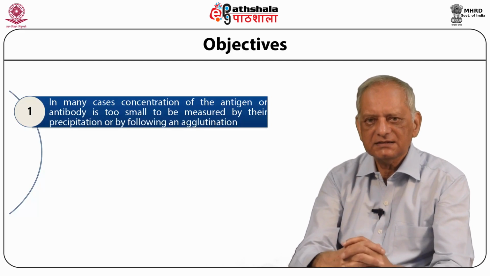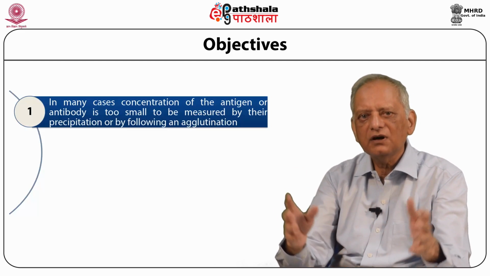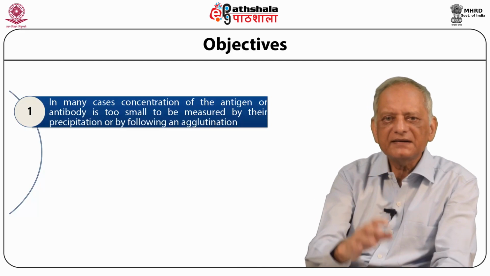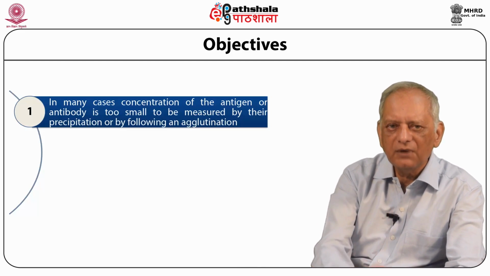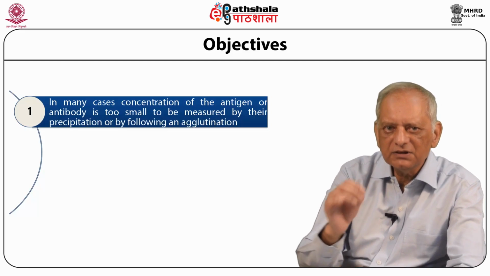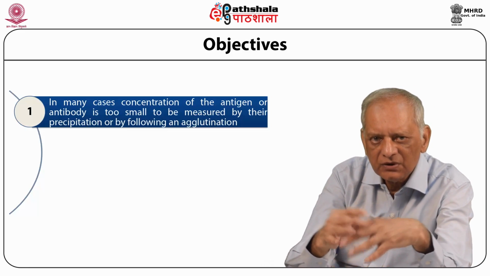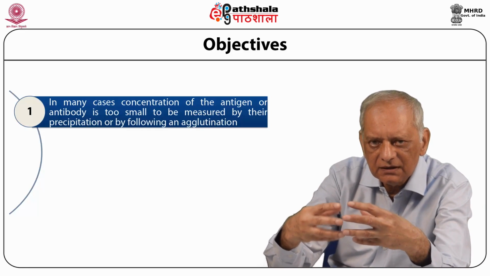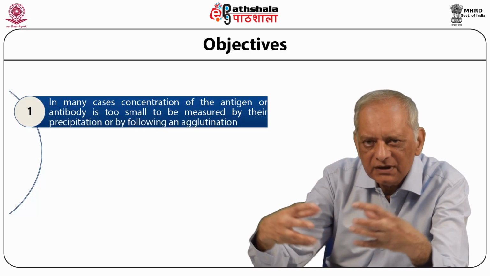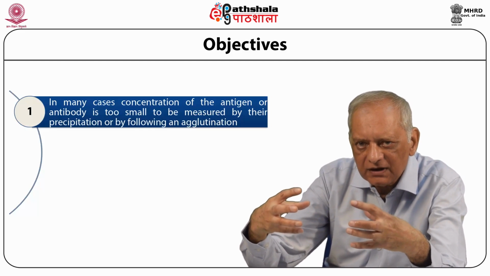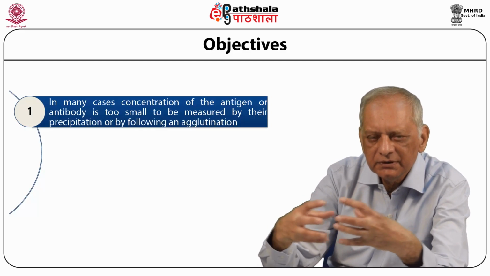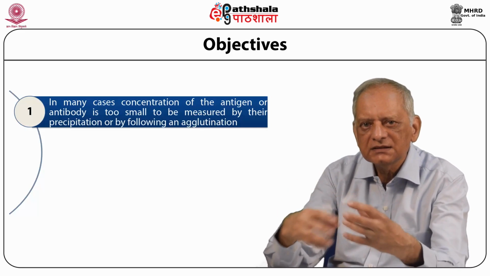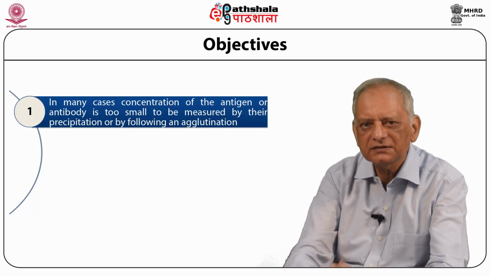Please recall that in the last module, all our techniques which we talked about either utilized this precipitation process or this phenomenon of agglutination, where things form a clump or they cluster around each other, driven by these specific or non-specific interactions.